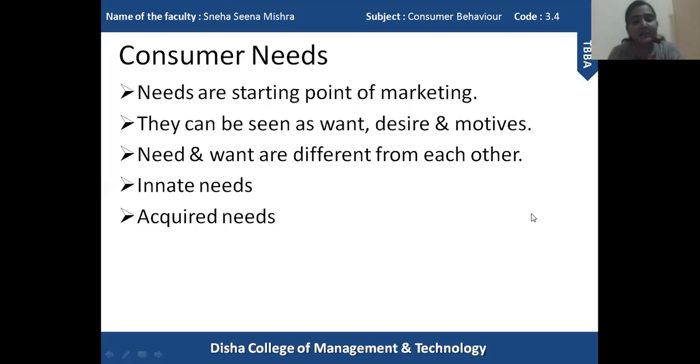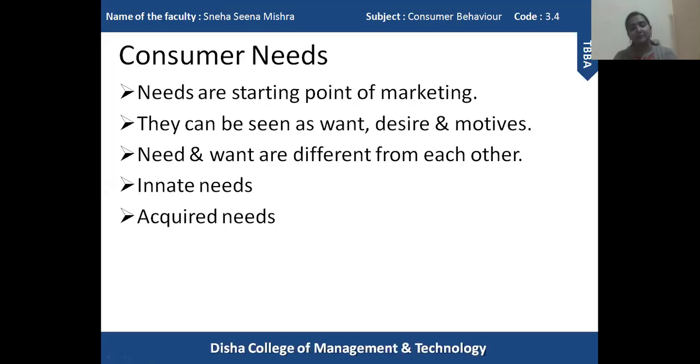The next one here is acquired needs. Acquired needs are the needs which arise due to our interaction with other people, with society, with the culture, with the external environment. So that leads to acquired needs.